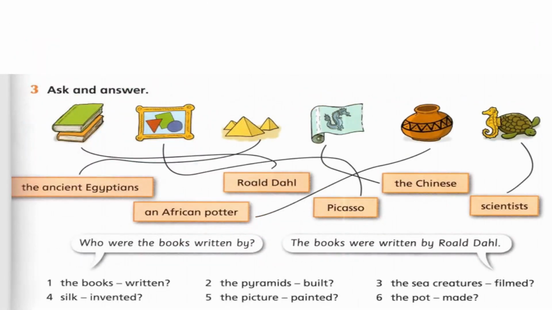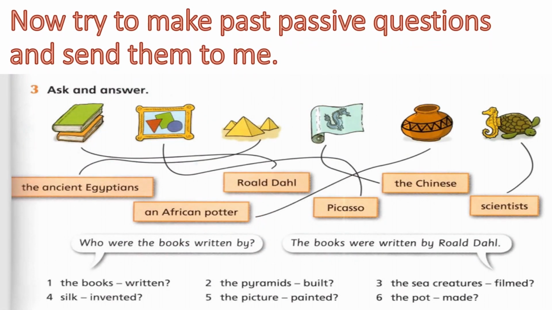Now let's play a game together. You're going to make past passive questions and send them to me. But this question, you're gonna do it and ask your parents, your brother, your sister about an answer, okay? Are you ready? I'm going to make an example in front of you. For example, number one, the book's written. So how to make a question? So I'm going to start with who, where the book's written by. Who? I think the books were written by Roald Dahl. Okay, so follow me and send me your answers.